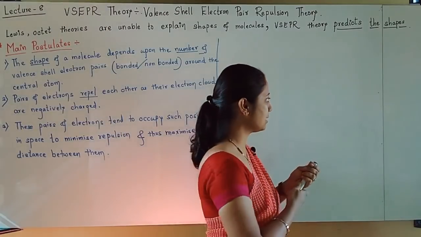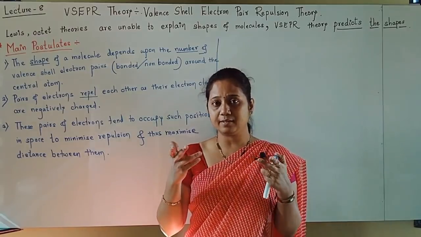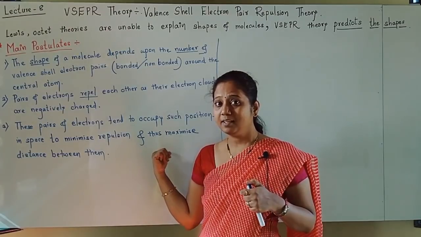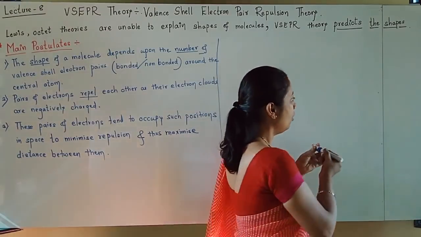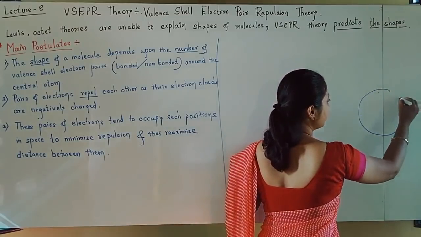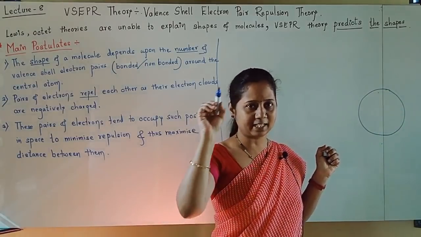Now see here student, always valence shell. Now how exactly does it happen? How will they minimize repulsion by maximizing distance? Always remember student, the valence shell is treated as a sphere. Of course you know that it is spherical in shape.